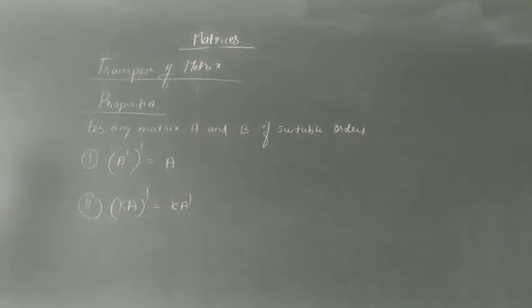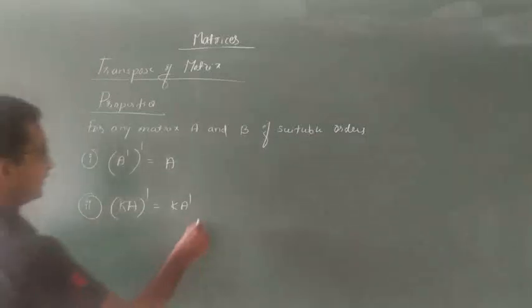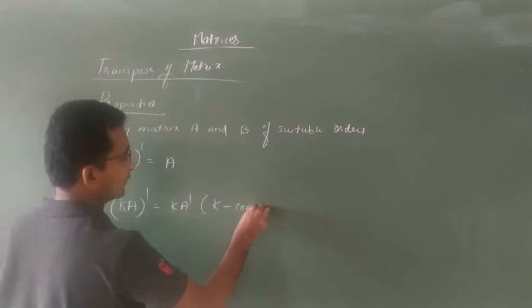This is also one of the properties, where k is a constant.